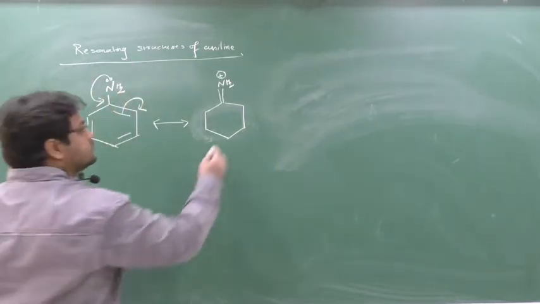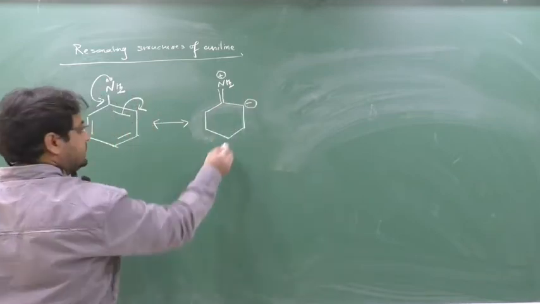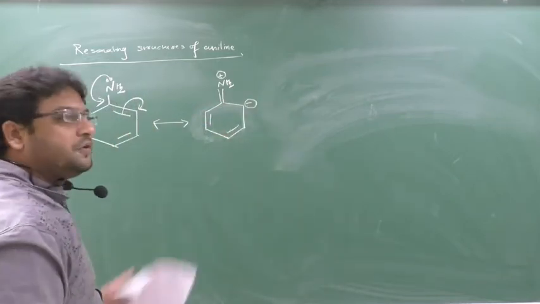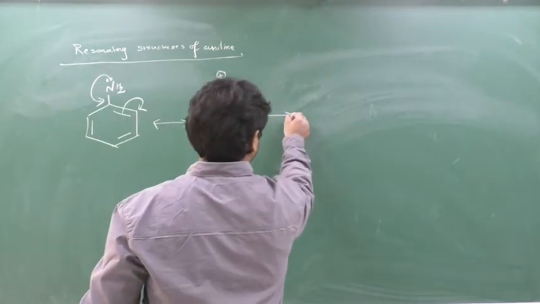This bond gets broken, so the electron will come out here. It will be shown here. And this is the rest of the other things. First resonating structure. Second, we will see.